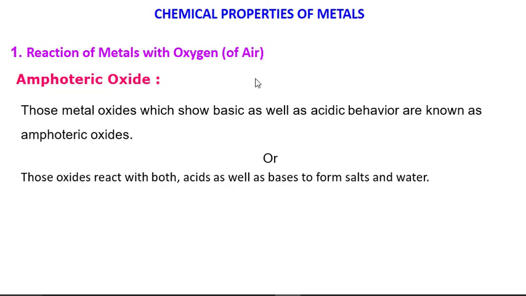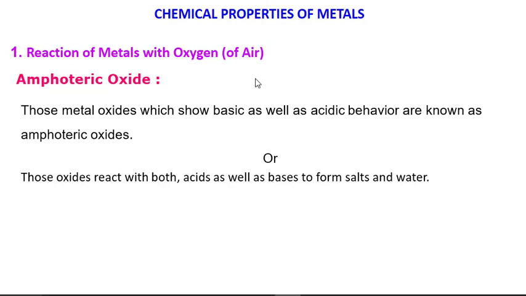How do you check they are basic in nature? When you form solutions of these oxides with water, then you find that they turn red litmus blue. That indicates that they are basic in nature, or we can say that their aqueous solution turns red litmus blue, therefore they are basic in nature.